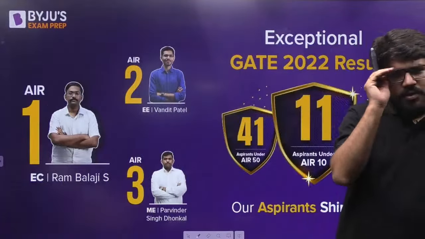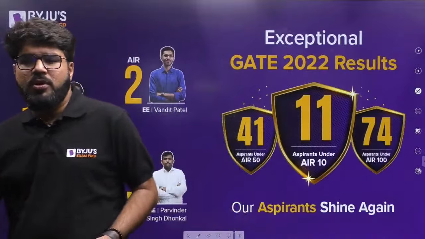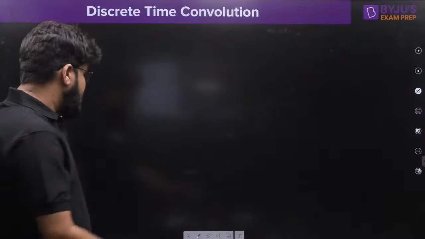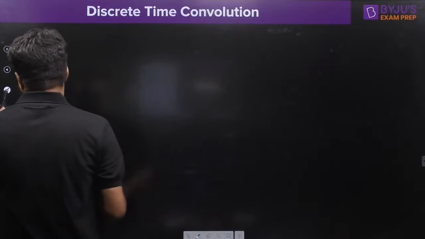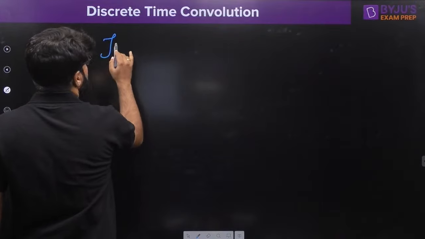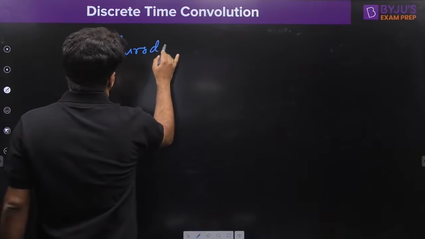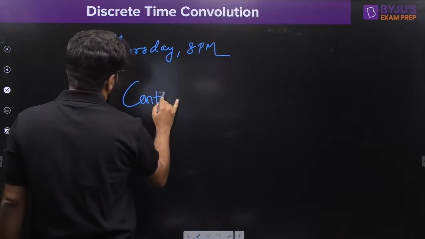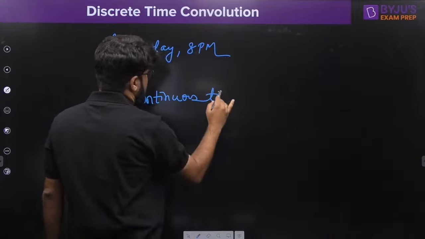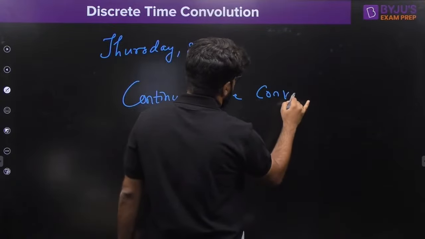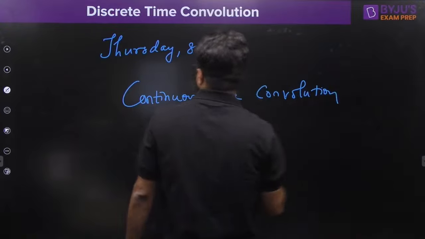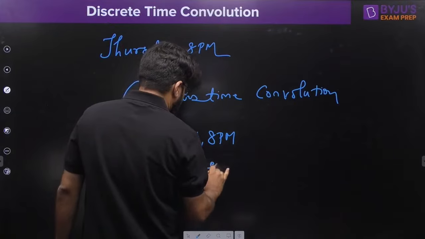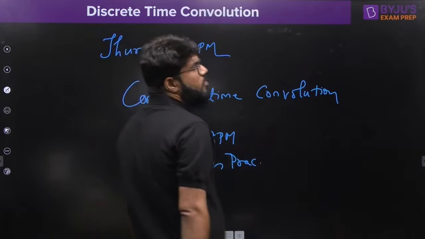That's it for the question range. So few questions we solved in the last class, understanding the methods, and this was totally a question practice class. What is the next? Next we are going to have the class on, today is Tuesday, na? So next we would have it on Thursday, 8 p.m., where we discuss the next very important topic, continuous time convolution. And then on Saturday, 8 p.m., it is once again the question practice of continuous time convolution.